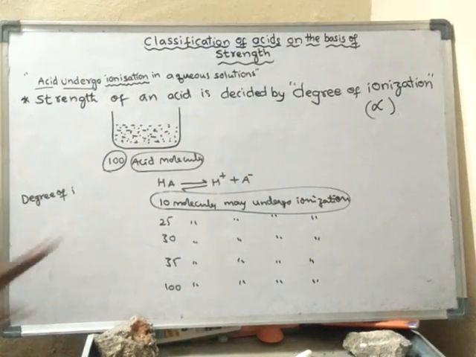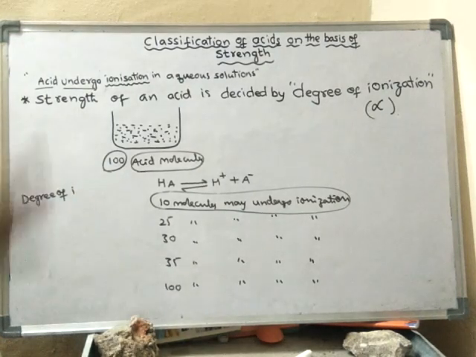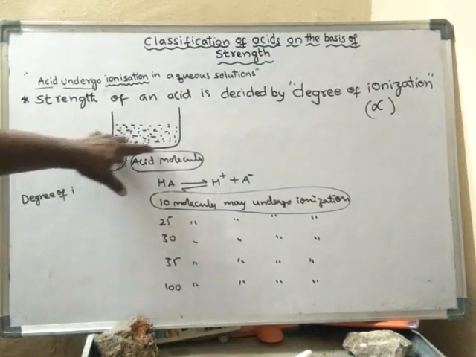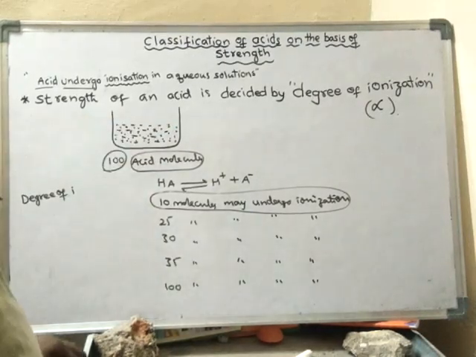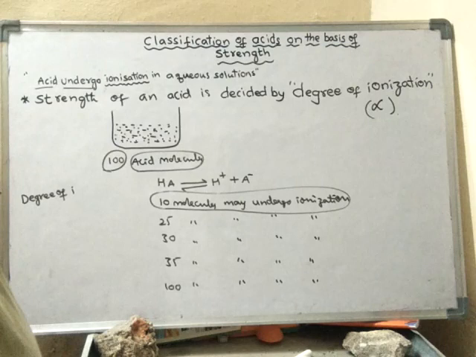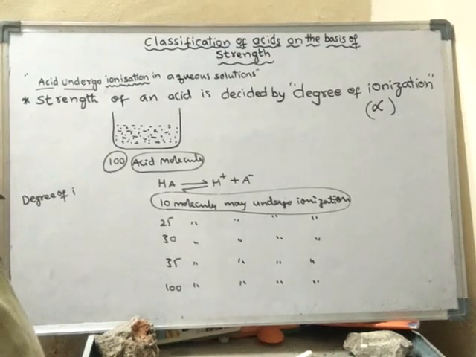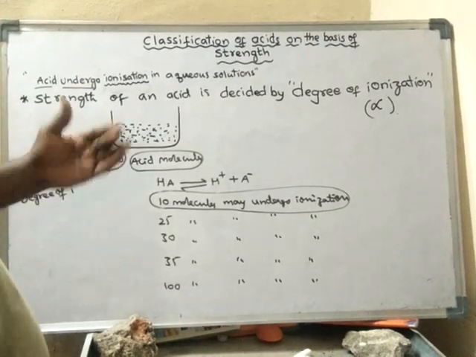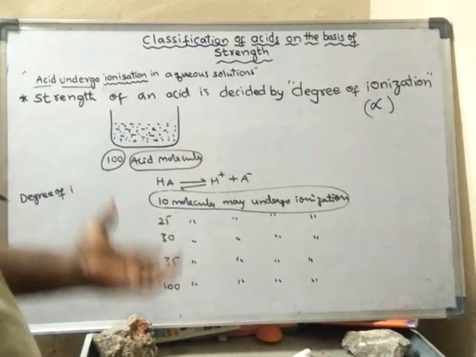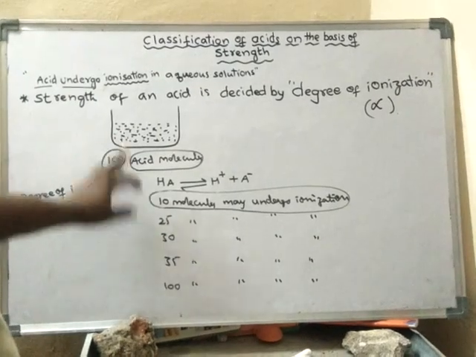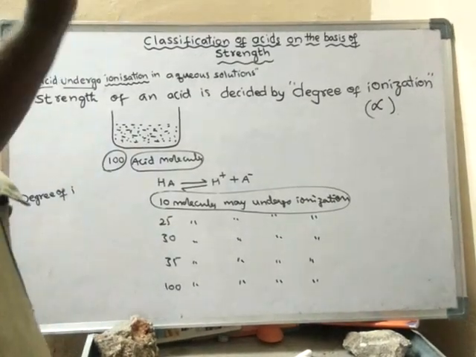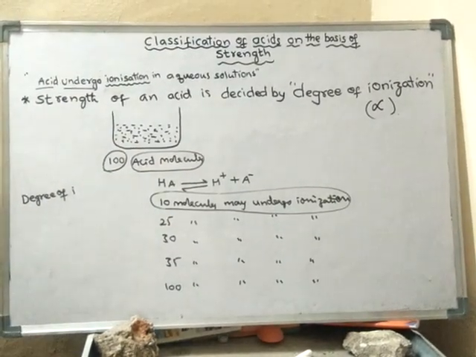So in an aqueous solution of an acid, the acid molecules may undergo ionization in different ways. Some solutions may have only 10 molecules out of 100 ionized, and in some acidic solutions, all 100 molecules will undergo ionization.